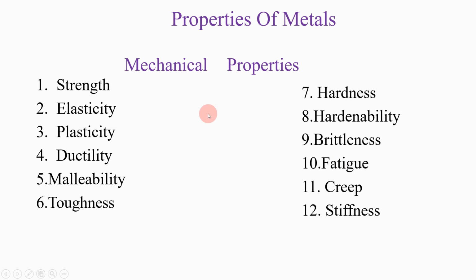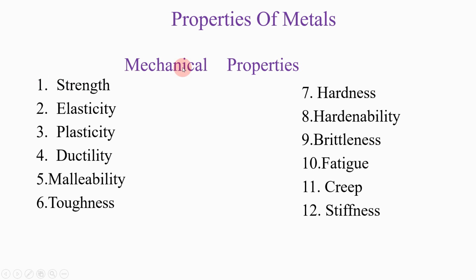Please see the heading, the properties of metals. As we know, metals possess various mechanical properties, physical properties, and chemical properties. We are starting with the mechanical properties of metal, which are very popular in the industry for manufacturing and for developing new products. These mechanical properties play a very important role. So let's see, without wasting time.